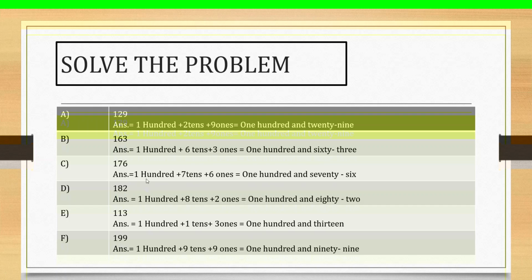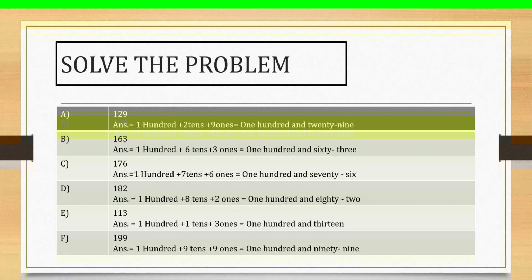Here the number is 100 plus 7 tens plus 6 ones. Then you can read the number. Anyone? 176. Yes, this is the correct answer for 176. Then the last question, number D.